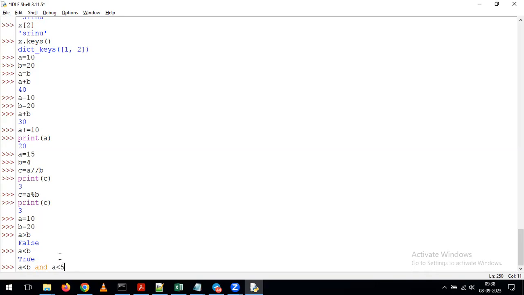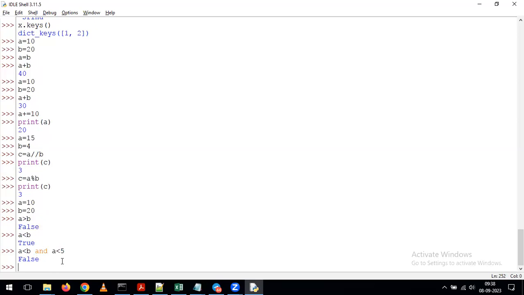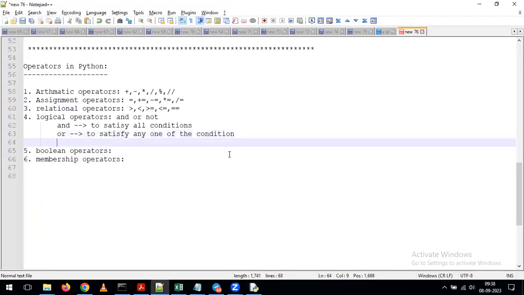But coming to A less than 5, 10 is less than 5. Is it true or false? It's false. That's the reason. As part of running this, it is giving output as false only, because if any one of the conditions fails, the AND operator will not display the data, or we can say the AND operator will give output as false only. If you want, quickly we'll go to the truth table here.